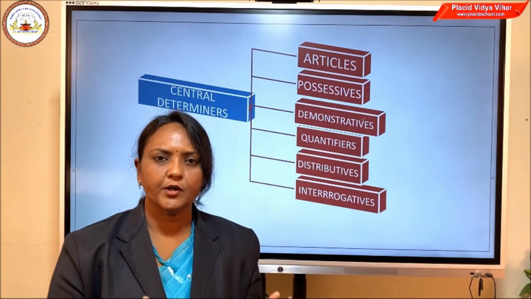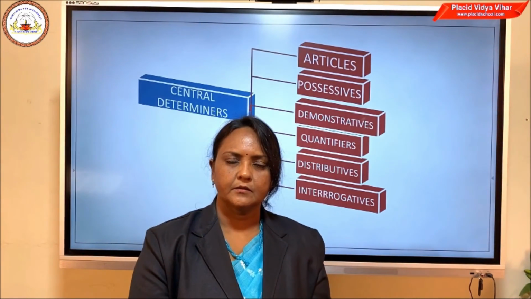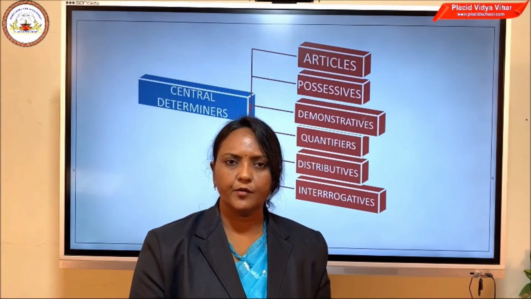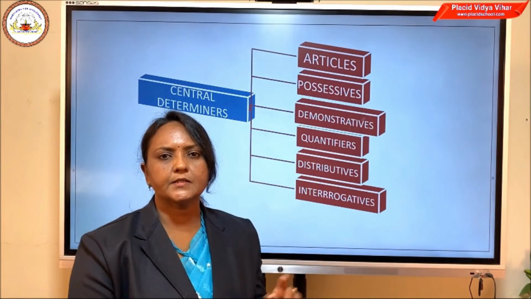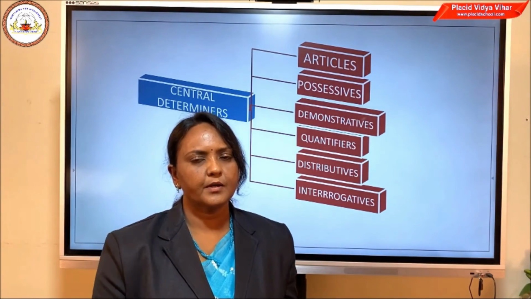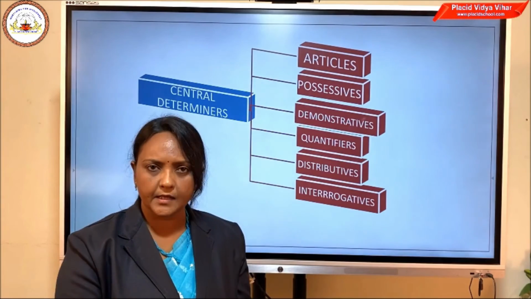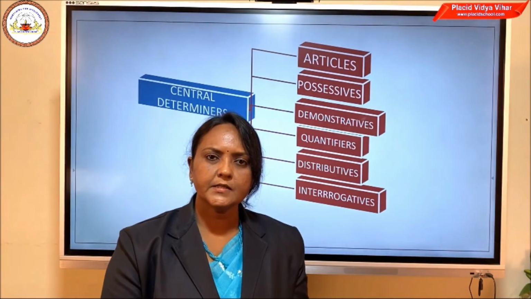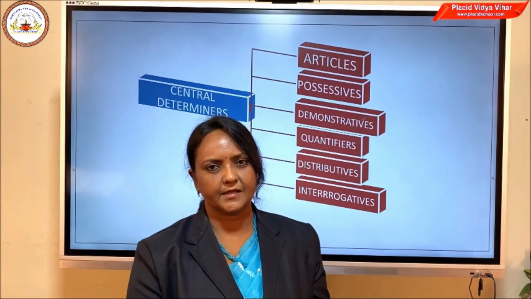But even if you are not very thorough with that, or if you are not able to remember what you learned in smaller classes, don't worry. We are going to learn each one of them in detail, so by the end of this topic, you will be able to write sentences using determiners without making any mistakes.